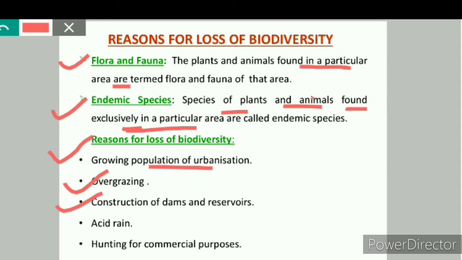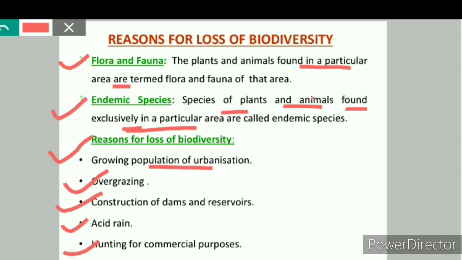Next is the construction of dams and reservoirs, which destroys the natural habitats of wildlife. Next is acid rain. We know that with urbanization and population, pollution is also increasing, and this pollution results in acid rain, which causes severe damage to wildlife and aquatic life. Next is hunting for commercial purposes. So these were some reasons for the loss of biodiversity.